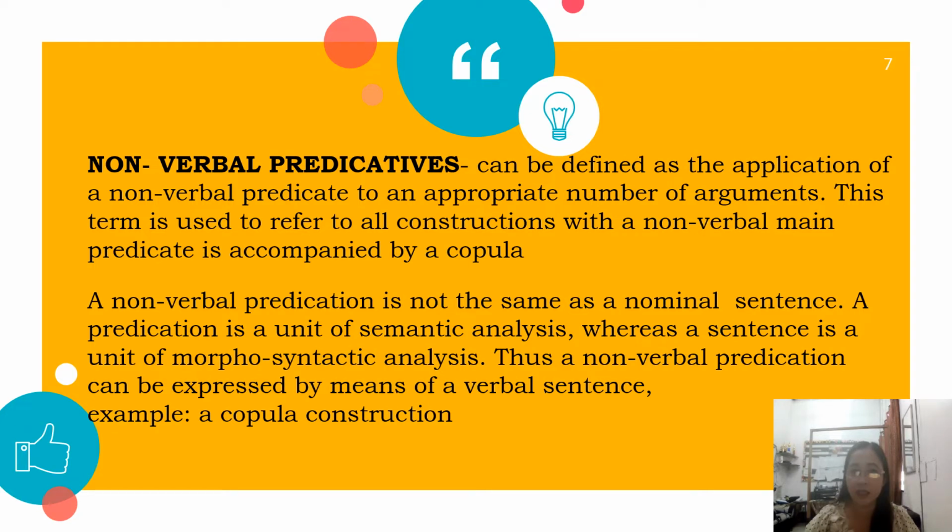A predication is a unit of semantic analysis, whereas a sentence is a unit of morphosyntactic analysis. Thus, a nonverbal predication can be expressed by means of a verbal sentence, for example, a copula construction.